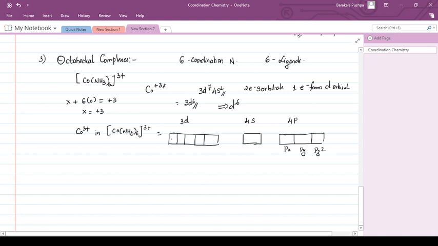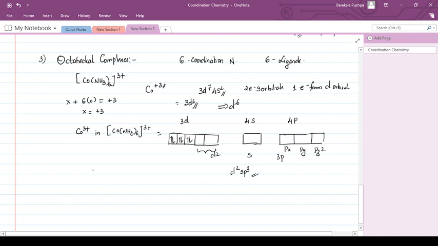Now here also, against Hund's rule of maximum multiplicity, electrons are forced to pair up, keeping ready two d orbitals, one s and three p orbitals for hybridization. So the complex has d2sp3 hybridization.